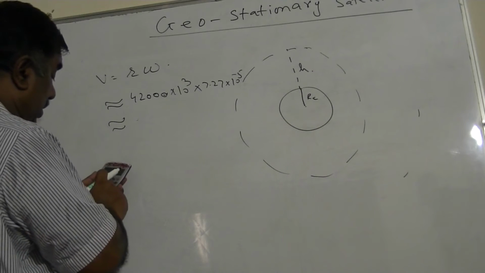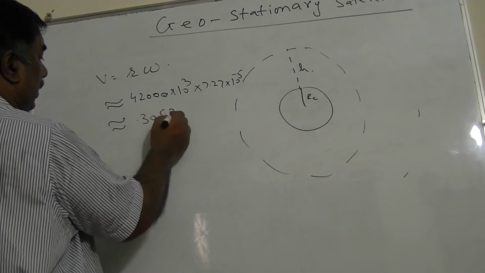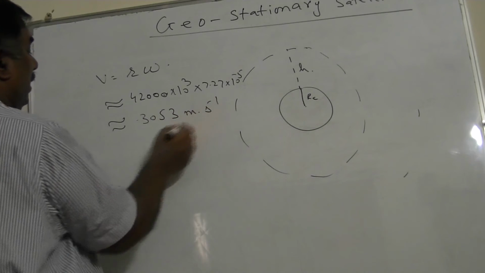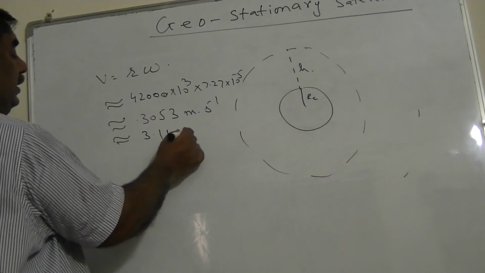It comes to 3503 meters per second, or in kilometers it is 3.1 kilometers per second.